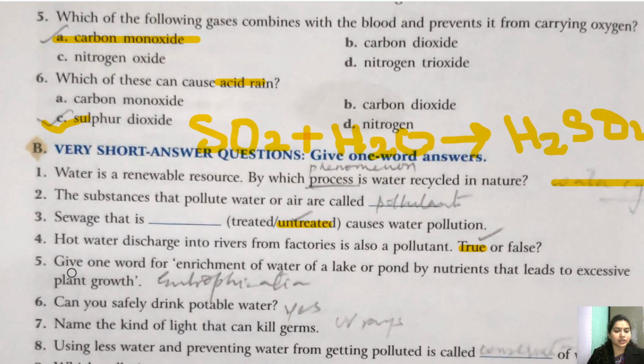5th, give one word for enrichment of water of a lake or pond by nutrients that leads to excess plant growth. So here they are talking about the growth of algae, right, which takes place in the process of eutrophication. Write down EUTROPHICATION, eutrophication. So what is eutrophication, children?